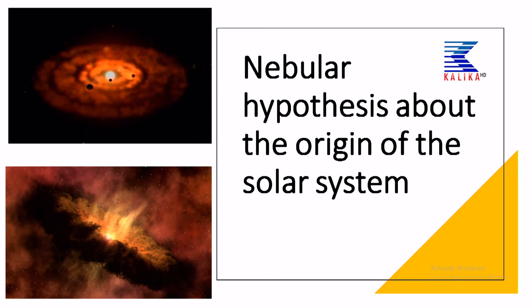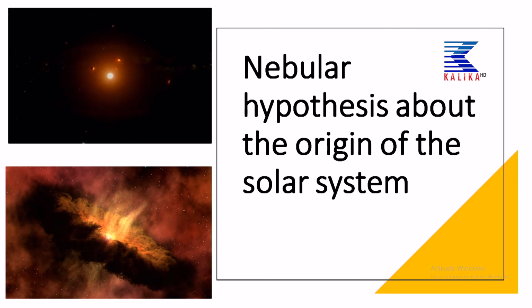In the figure below there is the supernova explosion, that is the explosion of stars after they die.